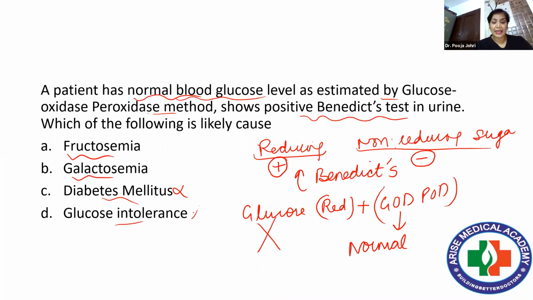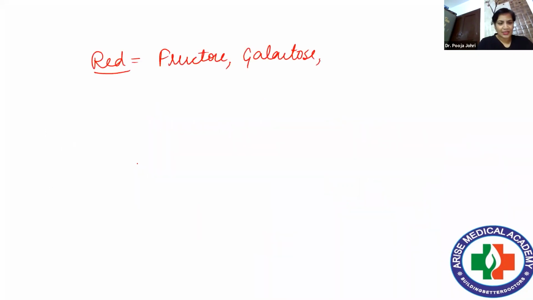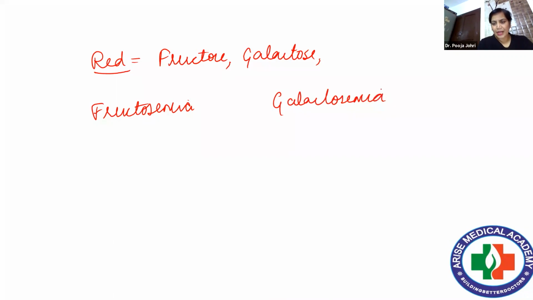Glucose intolerance, again, this will be ruled out. So we narrow down our intelligence, I should say, to fructosemia and galactosemia. So I'll write it here. It can be either fructosemia or it can be galactosemia. Now see, both are reducing sugars.